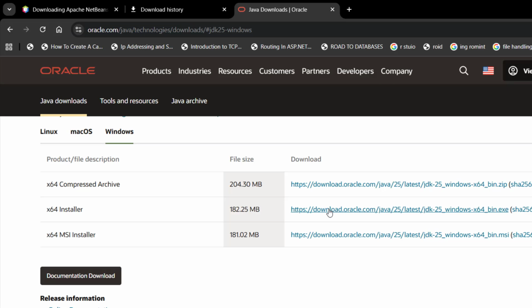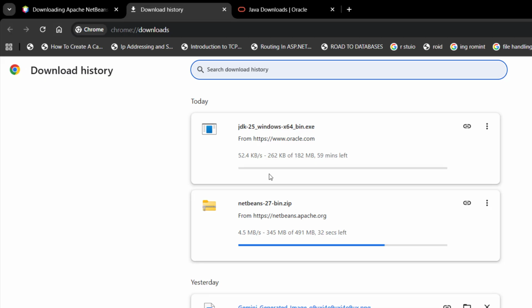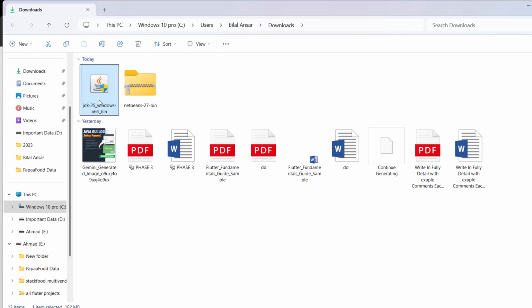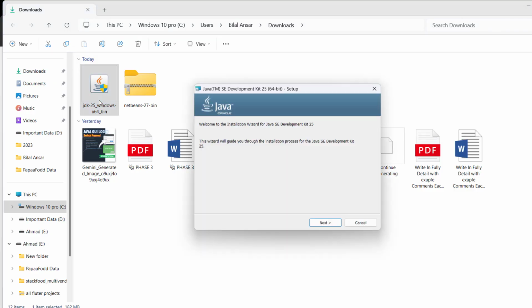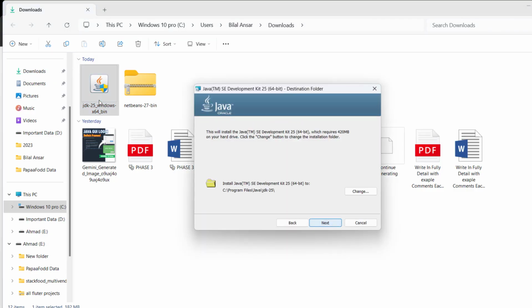So it will take some time to download. We have to wait until our downloads complete. Now you can see our JDK and NetBeans downloaded successfully. Now it's time to install JDK. So you have to double click and install. Next, if you want to change your directory, you may change. Click next. You can see it will take some time to install JDK.